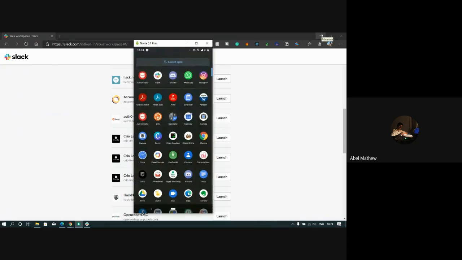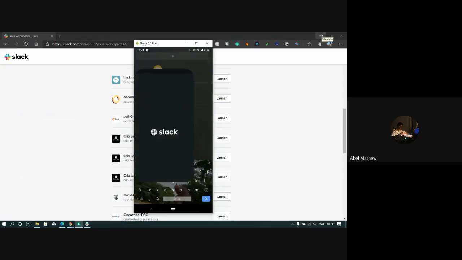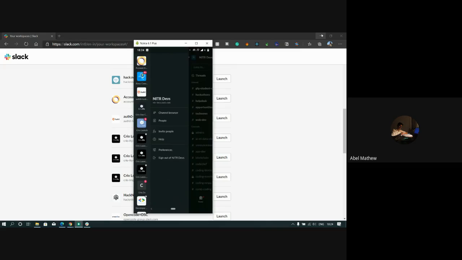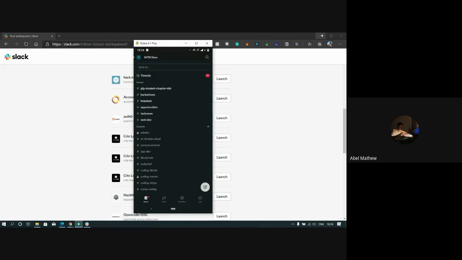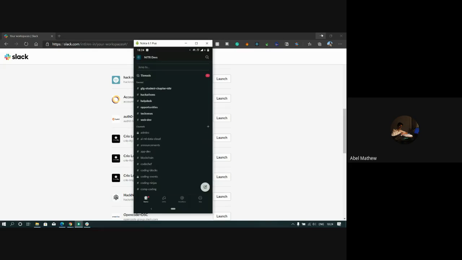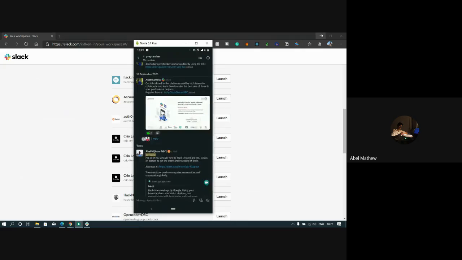It also is very much similar. So you swipe to the left, you see all the workspaces. You choose what workspace you want. You see the threads, which is equivalent to what I said. You see all the channels, not the threads. And after that, on the bottom, the very same design that we have on the desktop app or the web app, we have the direct messages as well. And you can click on anything. So if I click on, let's say once again, September, you see the messages.